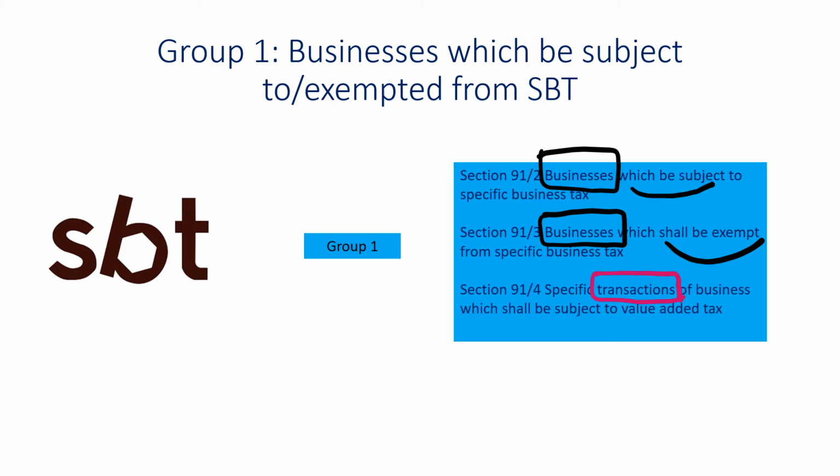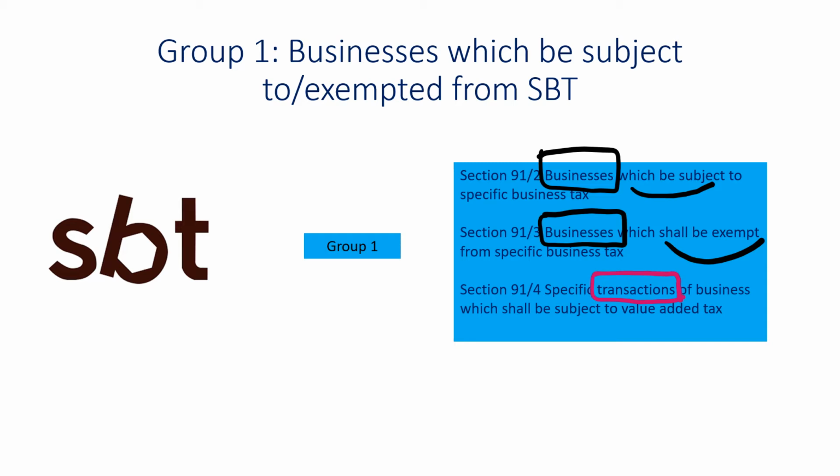In this group, it's divided into 3 main provisions. First, we need to know the businesses which are subject to specific business tax. And also based on this, there are businesses which shall be exempted from specific business tax.